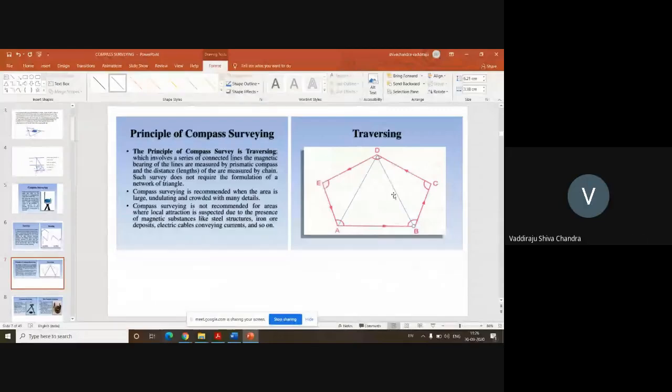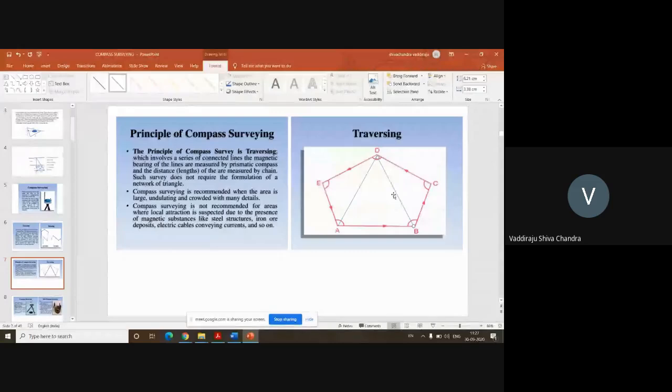Yes, sir. A simple example, there are 7 measurements you are going to make. 7 times you need to measure the distances. If I assume that the distance between A and D is 500 meters, the distance between B and D is again 500 meters, and your chain length is 20 meters, how many lengths of chain do you need to measure? 500 by 20. Now take it as 400. 400 by 20 means 20 times you need to drag your chain in the field for measuring AD and for measuring BD. So 20 plus 20, 40 times you need to drag your chain in the field to measure the distance between A and D.